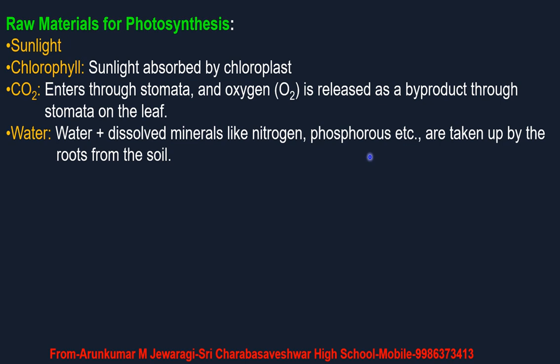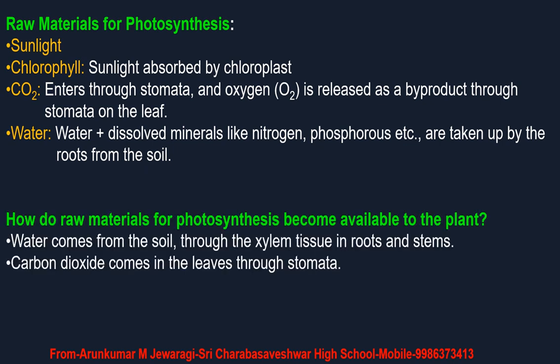Then water. Water plus dissolved minerals like nitrogen, phosphorus, carbon, magnesium, sodium, all these are the essential nutrients which are needed by the plants. These are dissolved in the water. Along with water, these are taken up by the roots from the soil and carried through the xylem tissue. So these are the 4 raw materials which are utilized by the plants during the process of photosynthesis.